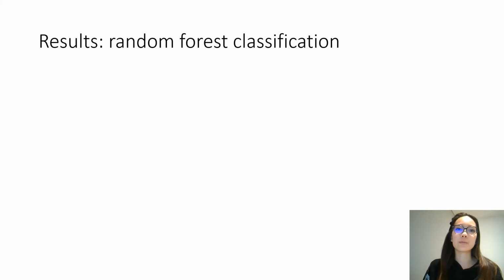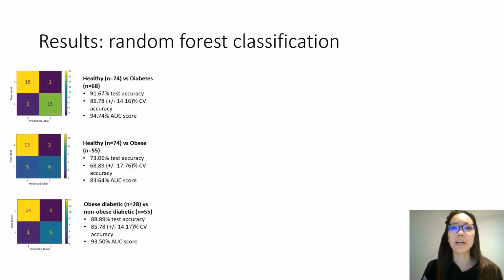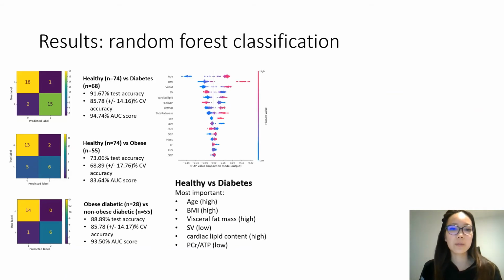Looking at the results, we found that the highest accuracy model came from the healthy versus diabetes classification, with a holdout accuracy of 91%, suggesting that the cardiac parameters deteriorate most in diabetic patients compared to obesity, which is consistent with the statistics previously shown. To distinguish between healthy and diabetes, besides age and BMI, we see that having a high visceral fat is the next most important feature, then a low stroke volume, high cardiac lipids, and a low PCr/ATP.